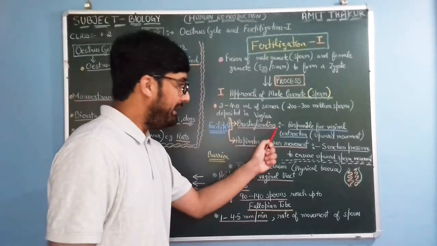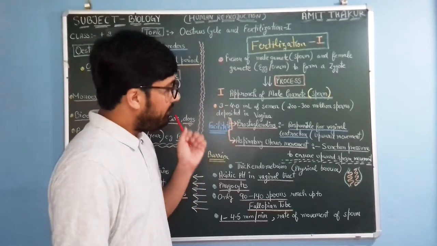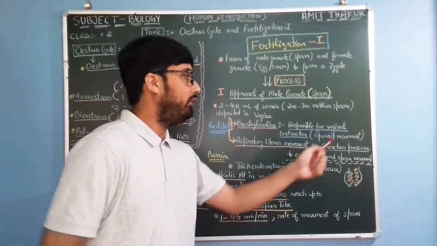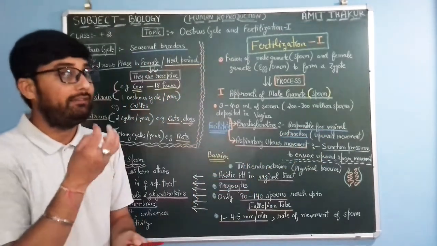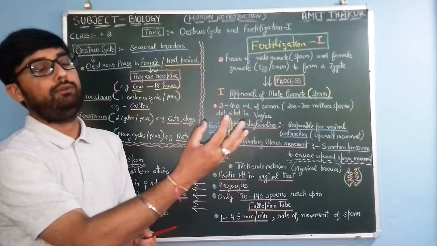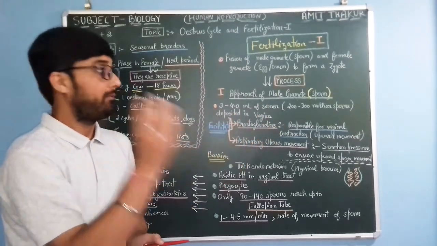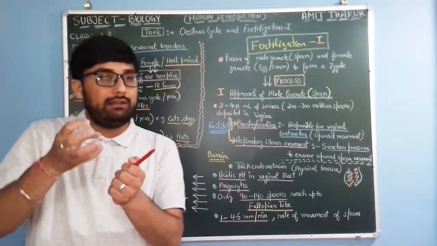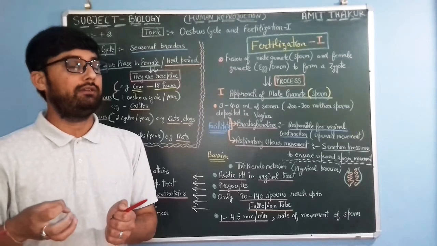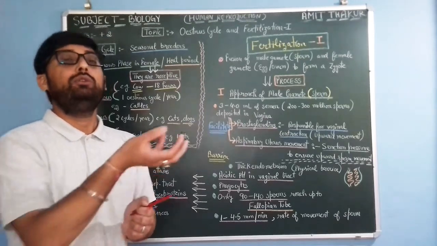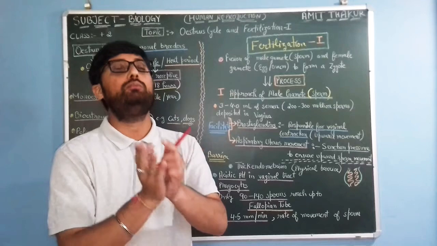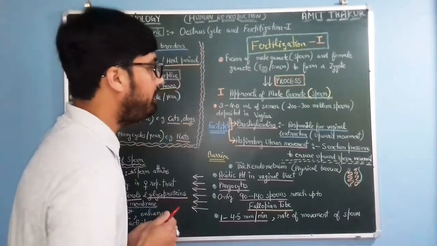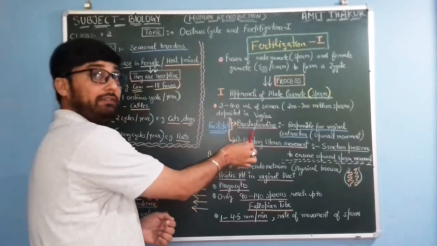These prostaglandins, which are released along with the semen, are responsible for vaginal contraction. When semen enters the female vaginal tract along with these prostaglandins, this causes contraction inside the female reproductive tract. Why is this contraction needed? To facilitate the upward movement of sperms towards the fallopian tube. So this is a facilitator.